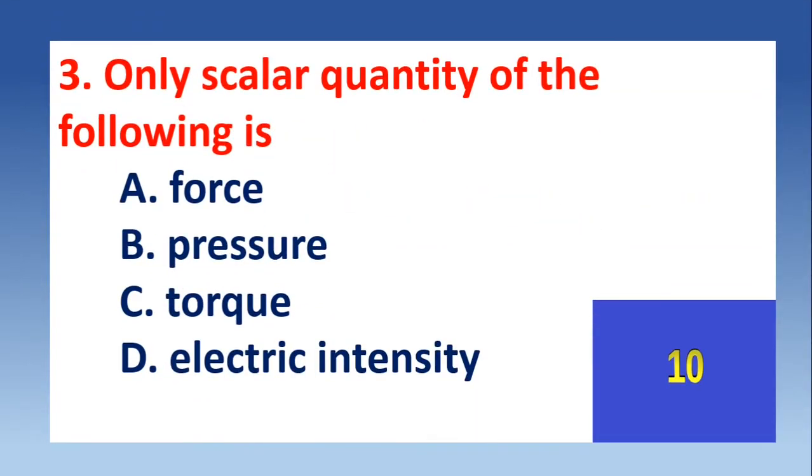Only scalar quantity of the following is. You are given 4 physical quantities, among which only one is a scalar quantity, and you have to find out that quantity. A, force, B, pressure, C, torque, and D, electric intensity.